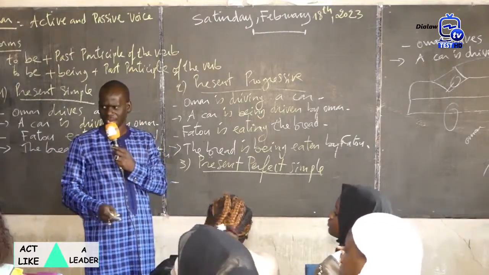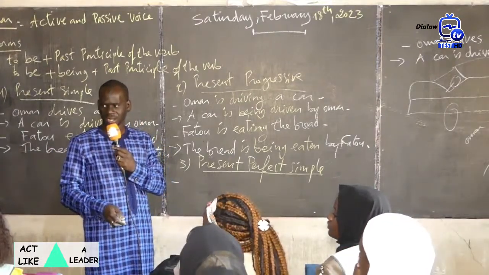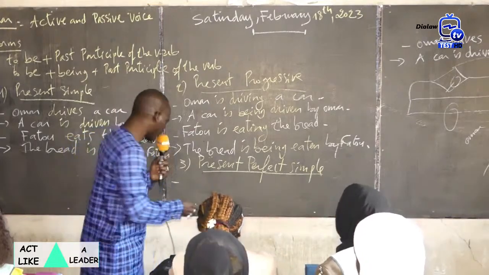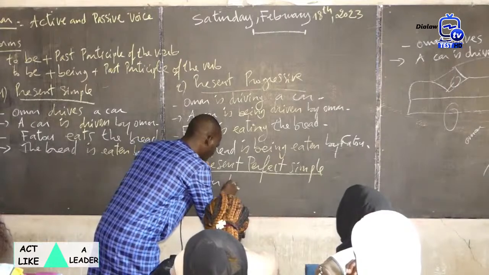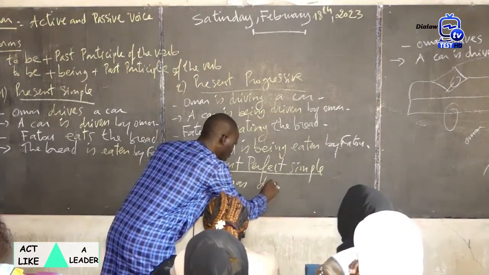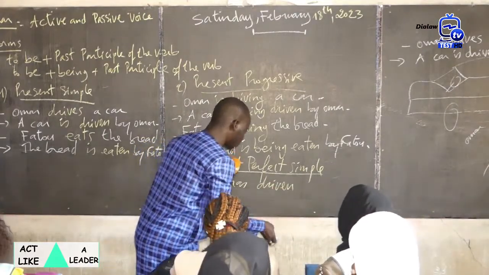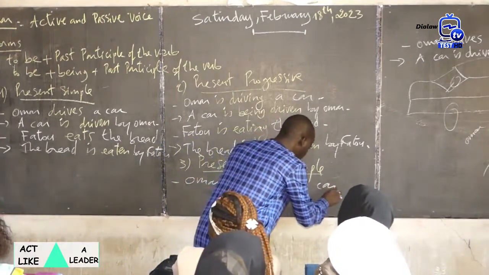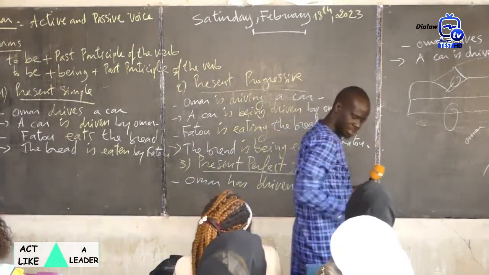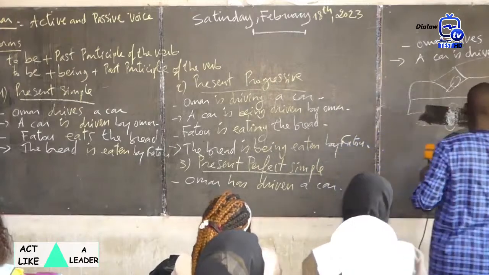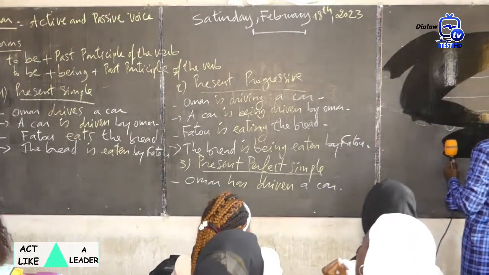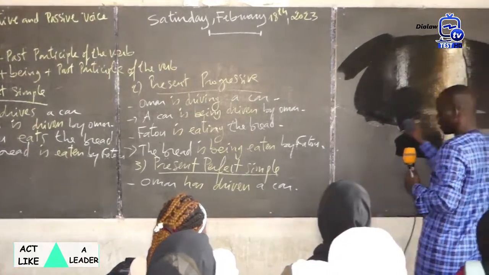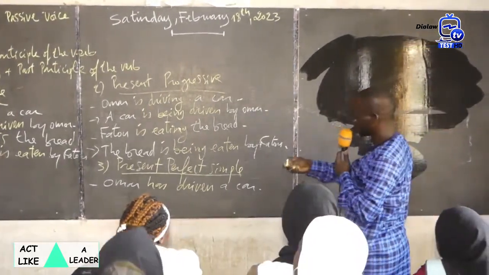Omar has driven a car. Very good. Omar has driven a car. Okay? Let me clean here. Okay, sentence number 2.